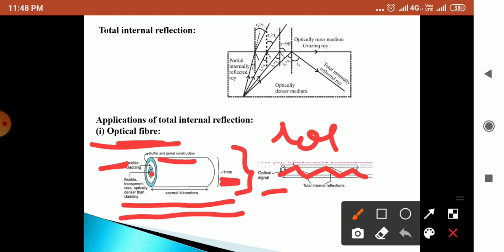Then low attenuation loss, electrical insulator, then theft prevention, that is, it does not use any copper or other expensive materials. Then security of information: as I said, internal damage is not possible, so there will not be any loss in information. So these are some applications of the optical fiber, as it gives total internal reflection.